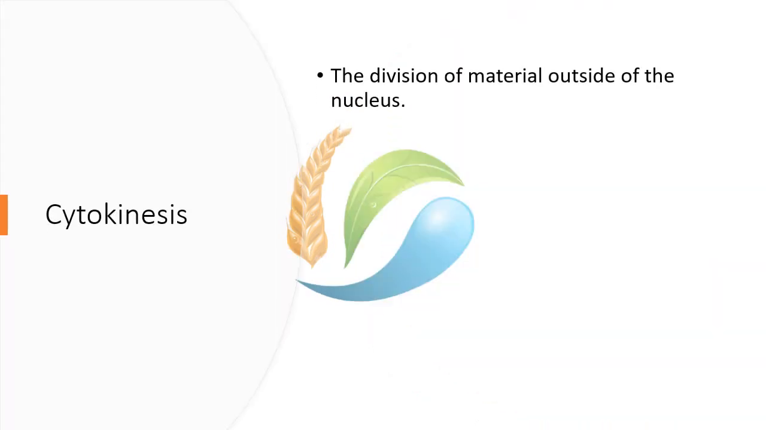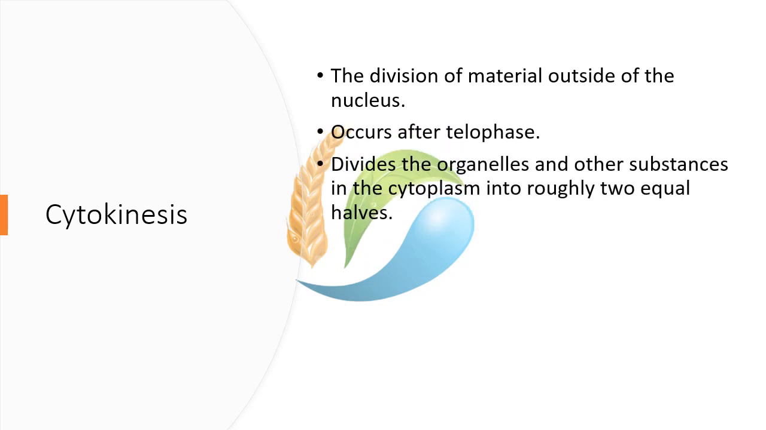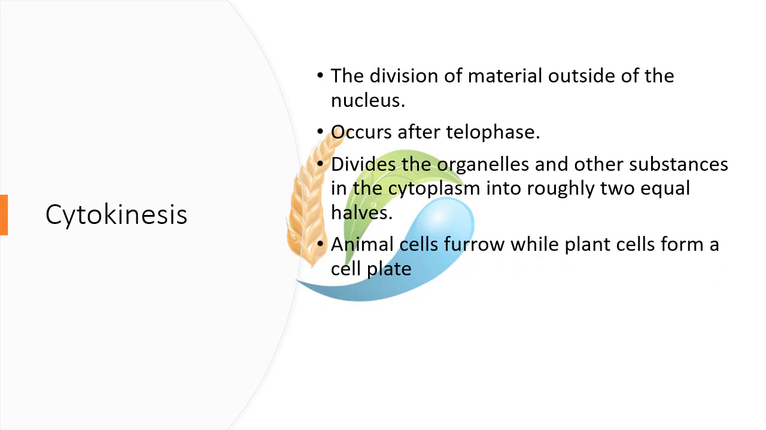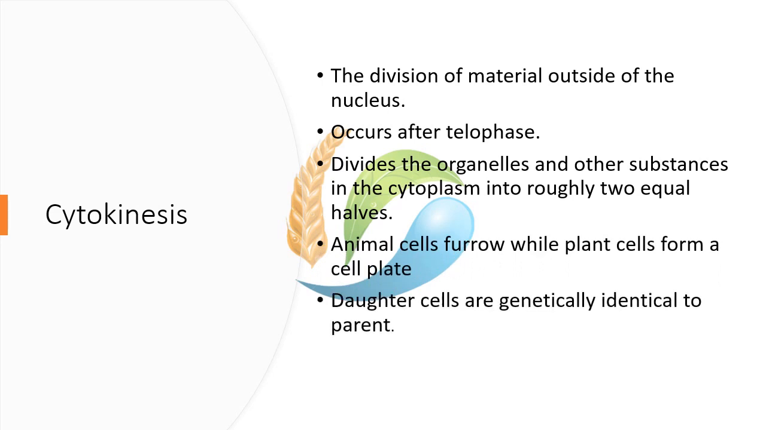Cytokinesis. The division of material outside of the nucleus. It occurs after telophase. It divides the organelles and other substances in the cytoplasm into roughly two equal halves. Animal cells furrow while plant cells form a cell plate. Daughter cells are genetically identical to the parent.